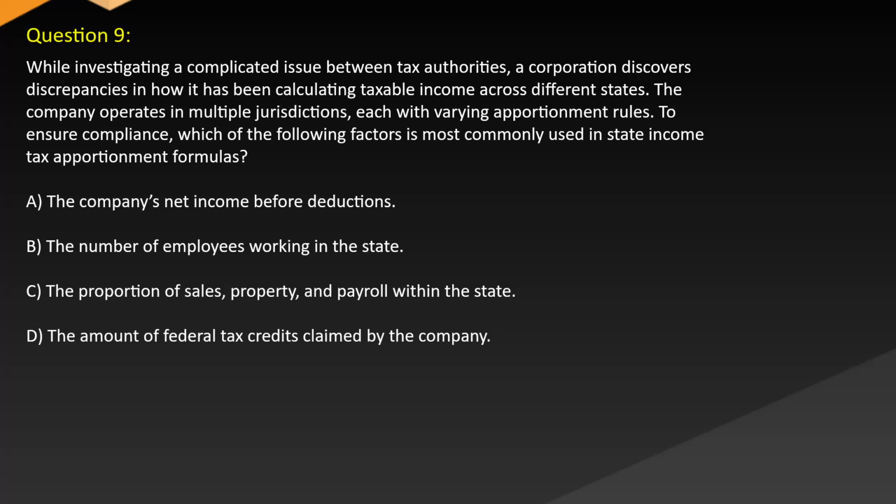A. The company's net income before deductions. B. The number of employees working in the state. C. The proportion of sales, property, and payroll within the state. D. The amount of federal tax credits claimed by the company.